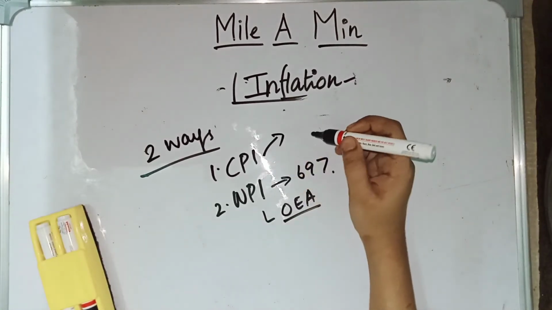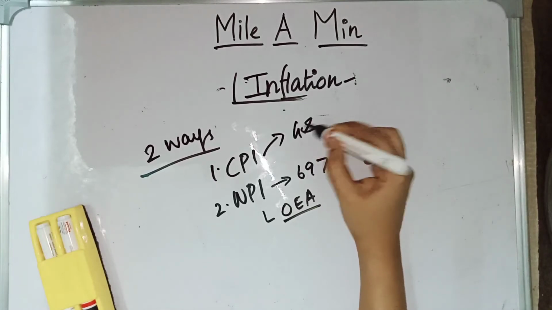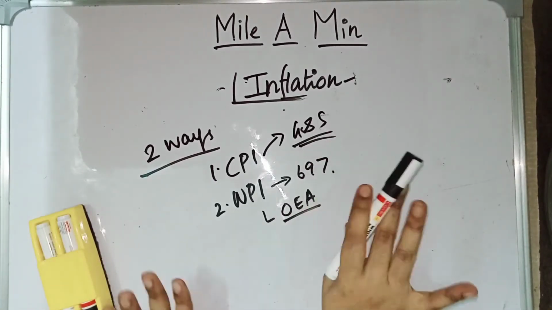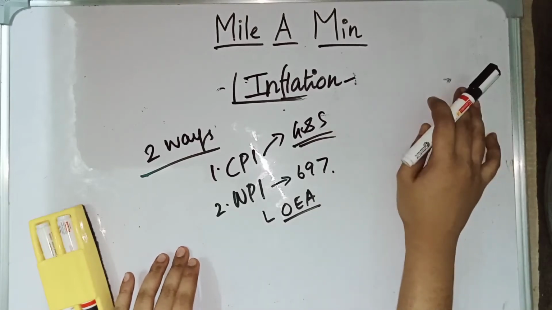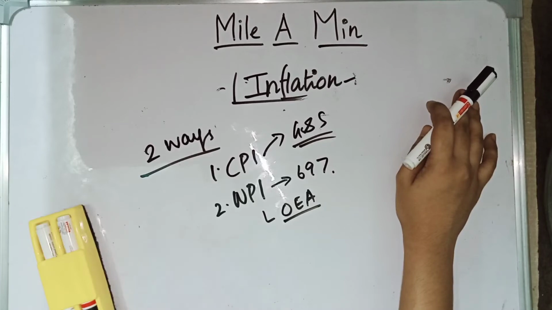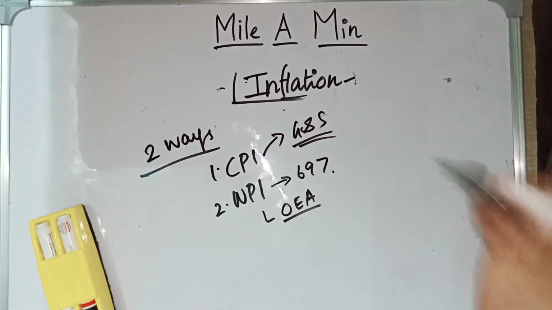Let us go to CPI. In CPI, the Consumer Price Index, they use both goods and services to calculate the index, whereas in WPI services are not included. CPI can be divided into three: one is CPI for industrial workers, two is CPI for agricultural and rural level, and three is CPI for rural and urban combined.